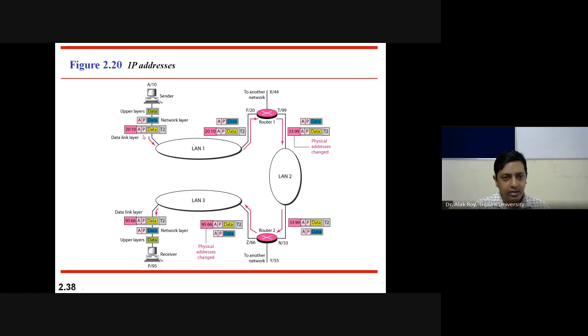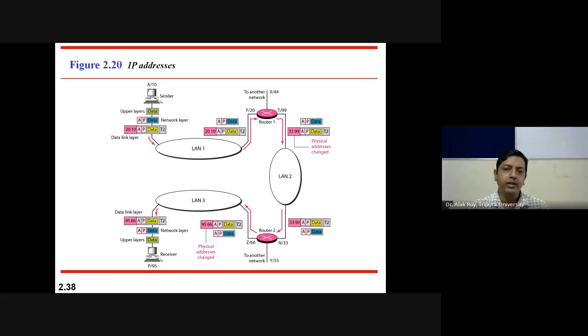When the sender sends a message to the next hop, it will use the help of the LAN, and in the LAN it will transmit the data frame with all this information to the next node, where it will accept 20 10 A P data T2.